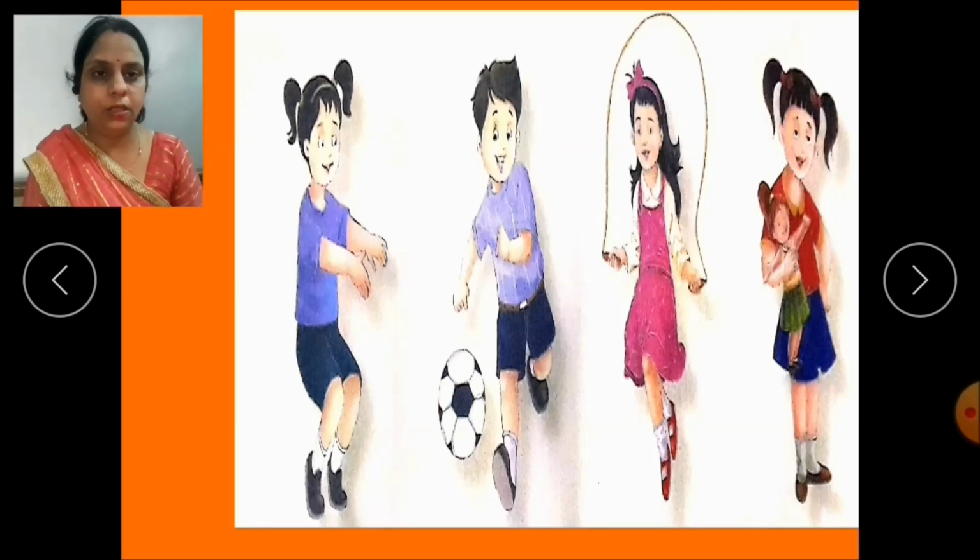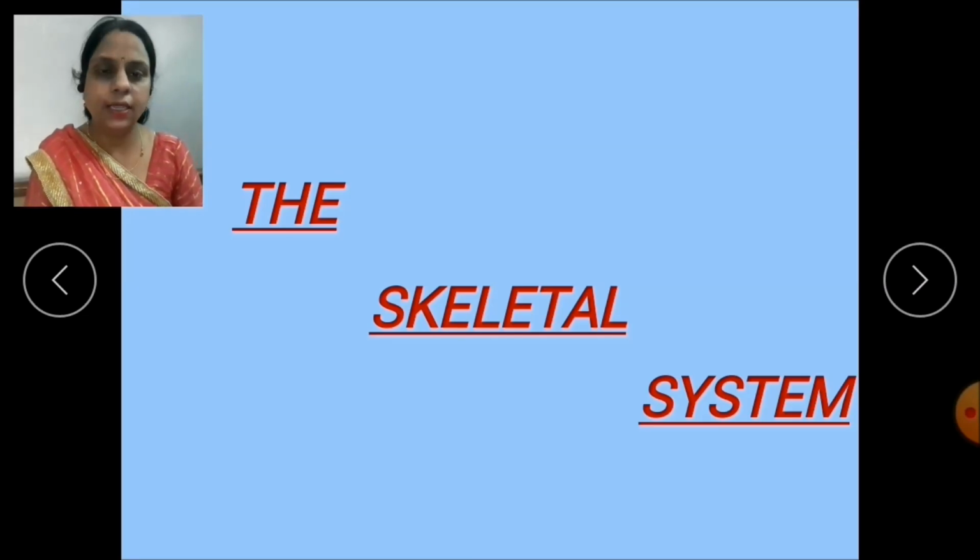See this picture. Children are playing. You can jump, you can kick a ball, stand straight or sit easily. This means you can move your body any way you want. But how do you do all this? What gives support and flexibility to your body? This only we are going to study in chapter 3, that is the skeletal system.